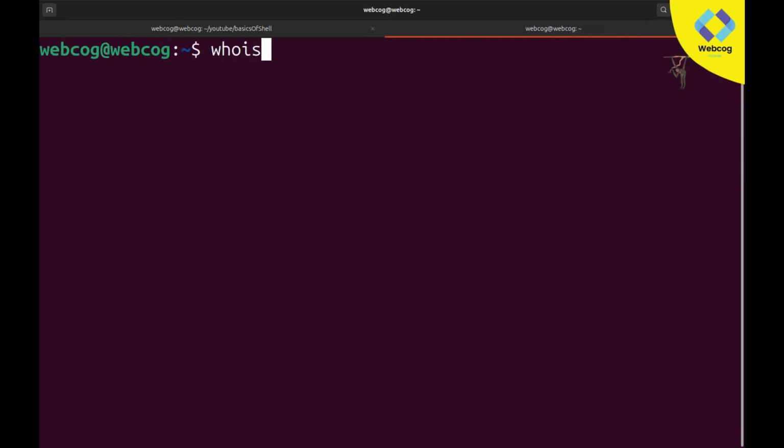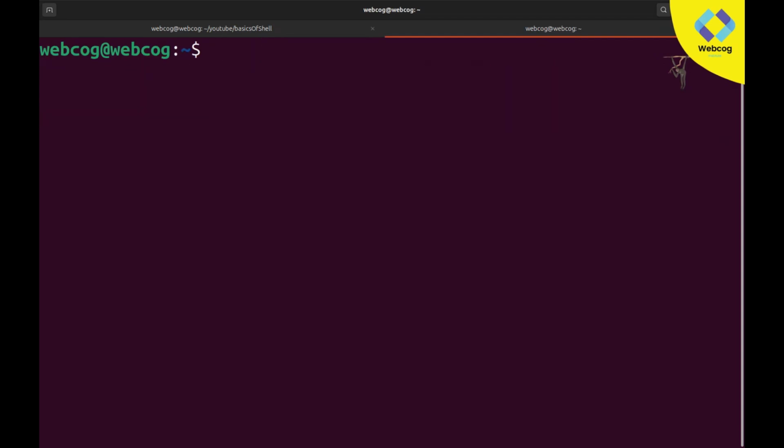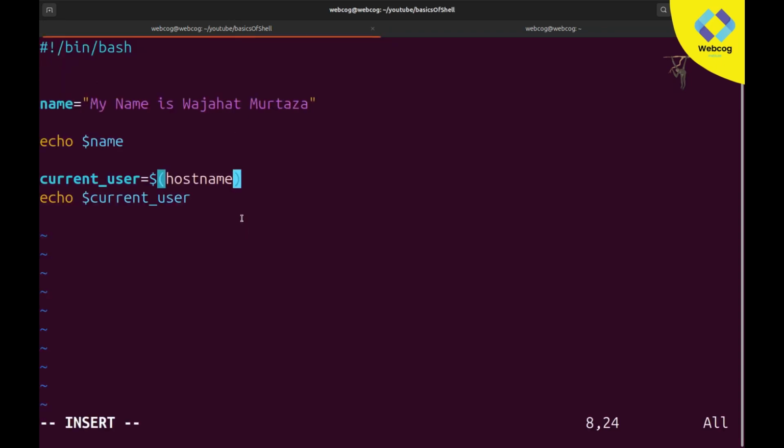If I write who is, I think in my case who is not working. But if I type who am I, you can see when we write this command, it still returns the username of this user. So the same thing you can also use here: instead of using hostname, you can write the command who am I. So basically this is a command.